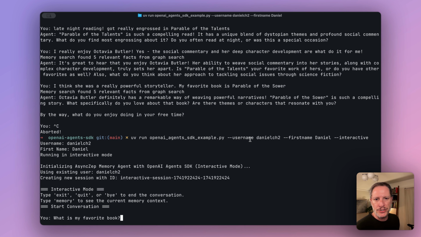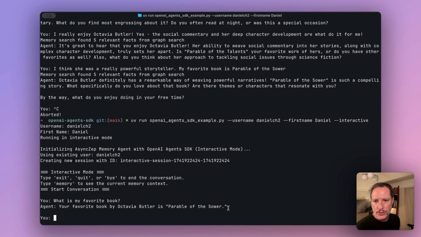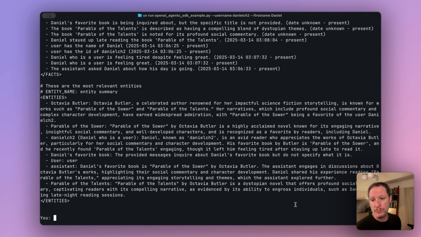Let's start a new session with the agent, specifying my existing username, and let's ask the agent what my favorite book is. It's correctly identified as Parable of the Sower. Let's go take a look at the context that Zep has injected into the prompt as a consequence of asking what my favorite book is.